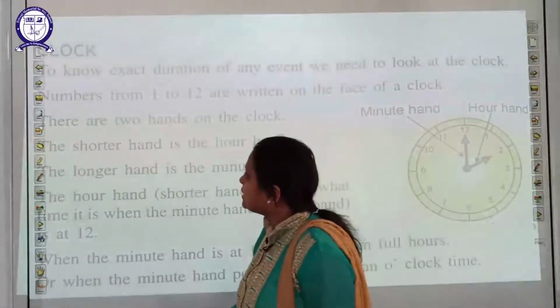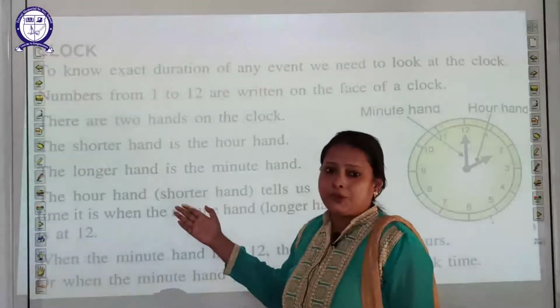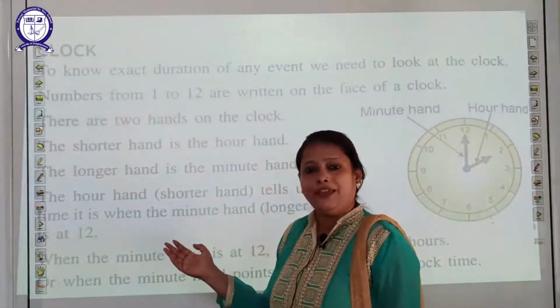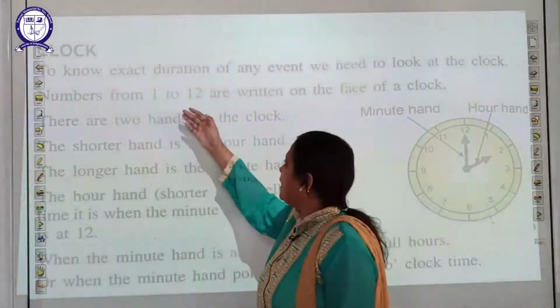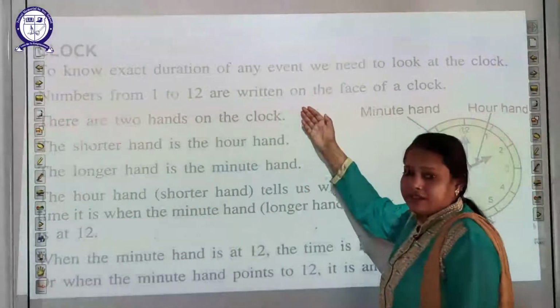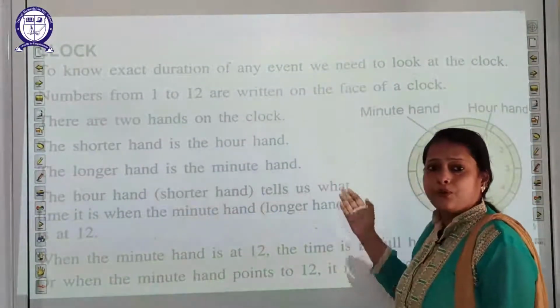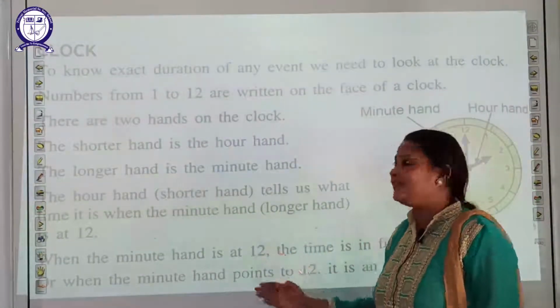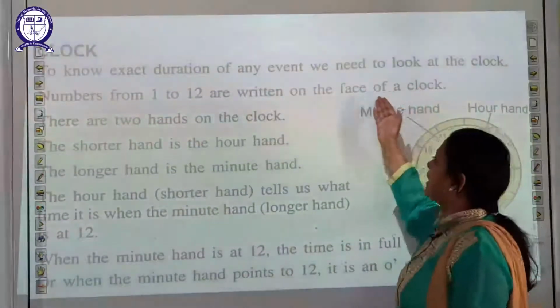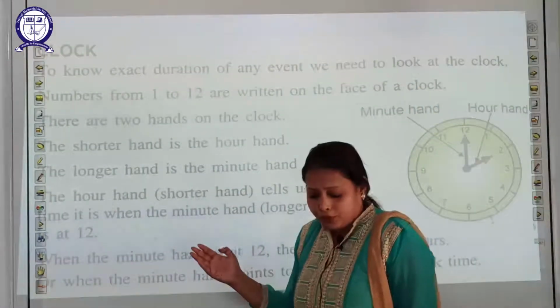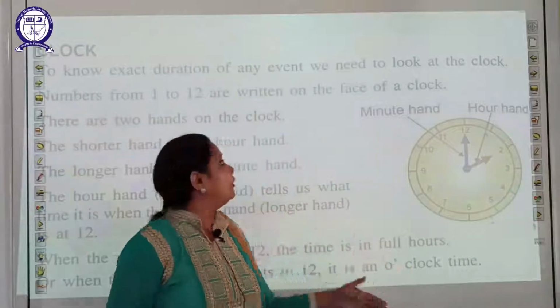Okay. Now students, our topic is clock. What is our topic? Clock. To know the exact duration of any event, how do we know the exact duration of any event? We need to look at the clock.